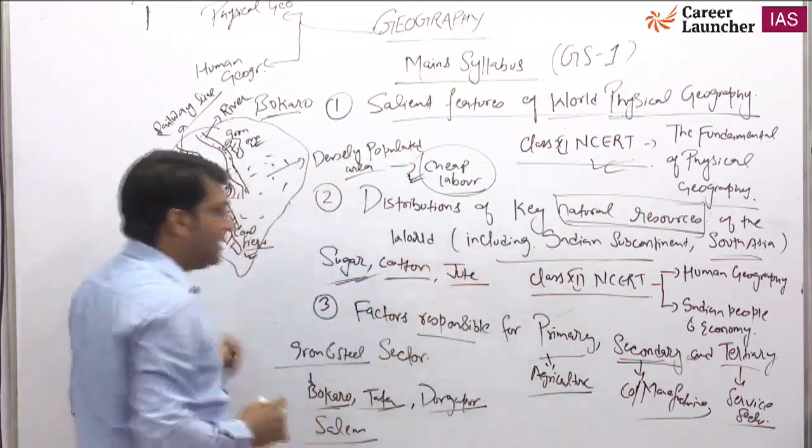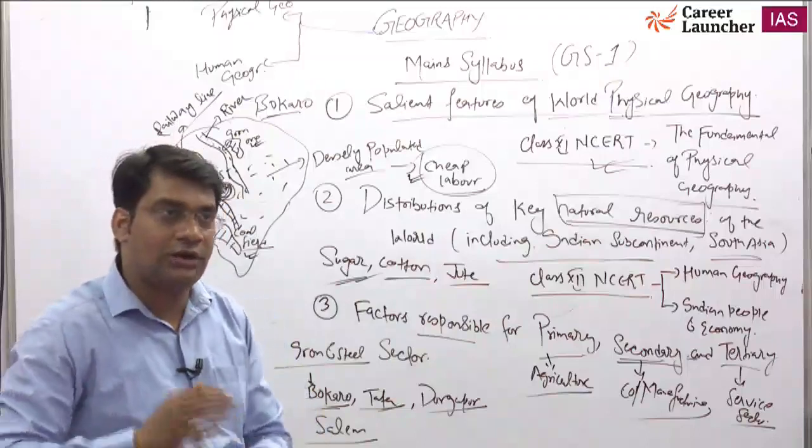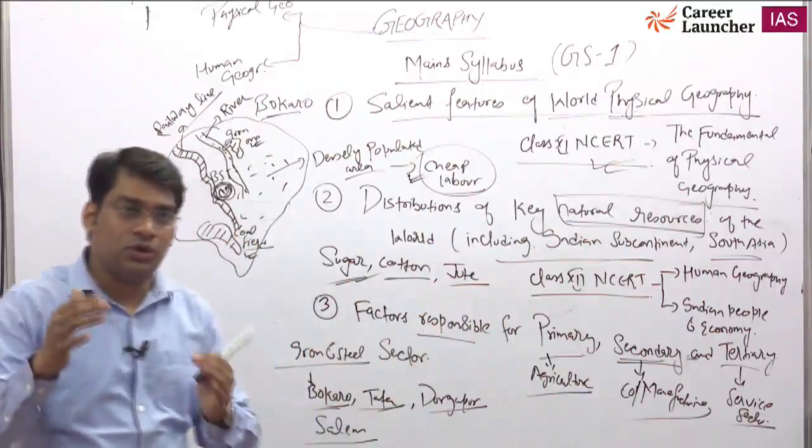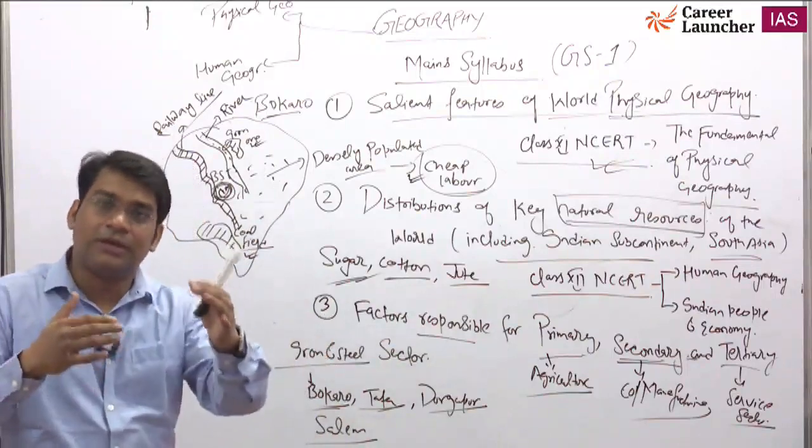When we see the industries' locations on our country map, you will see that most of the sugarcane industries are present in both the southern and northern parts.